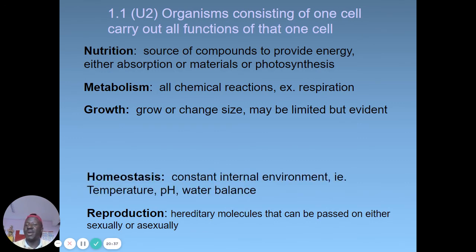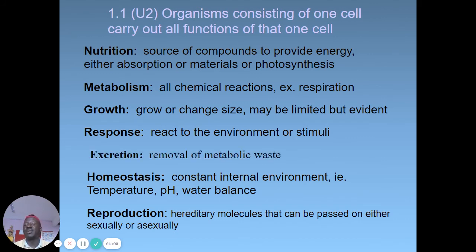They can also carry out homeostasis, where the internal environment, temperature, pH and water balance can all be regulated in one cell. Response to stimuli, that is irritability, one cell. One cell carries out nutrition, metabolism, growth, responses, homeostasis, reproduction, as well as excretion, removal of metabolic wastes from the body. One cell. So a cell is the basic unit of life.